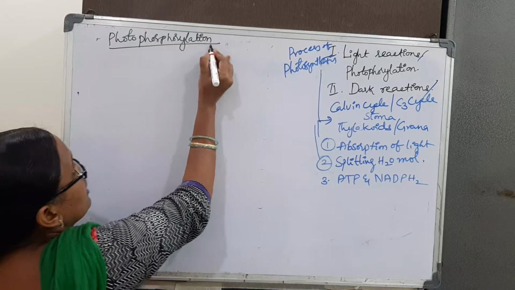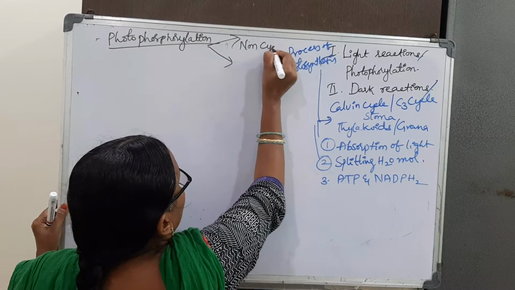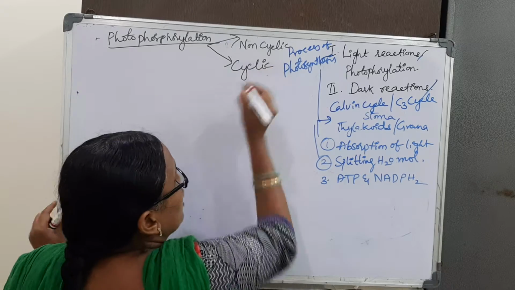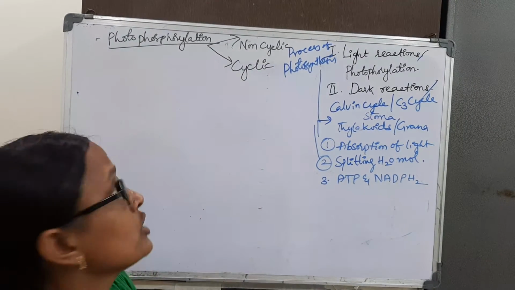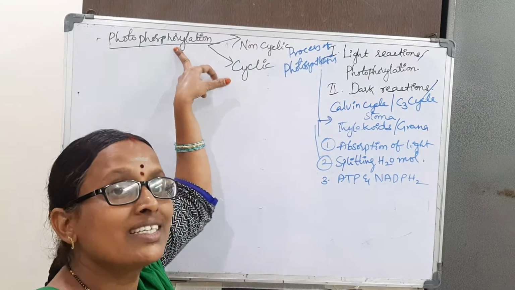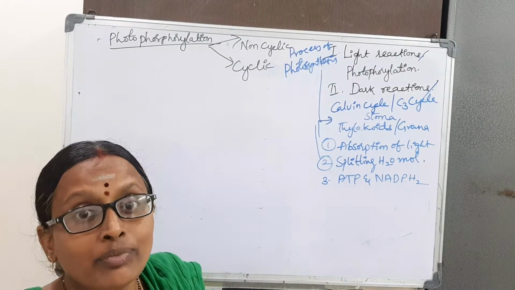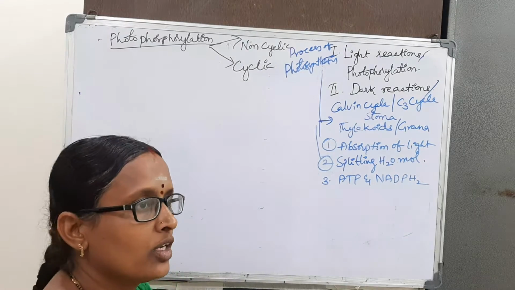Photophosphorylation is of two types. One is non-cyclic, another one is cyclic. What is photophosphorylation? Photo means light. Phosphorylation means synthesis of ATP from the inorganic phosphate.